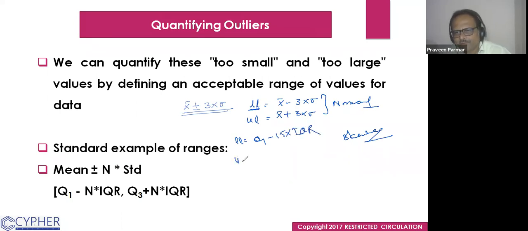And for the upper limit, we use Q3 plus 1.5 into IQR. So this is the formula for finding out the acceptable range of the values of the data.